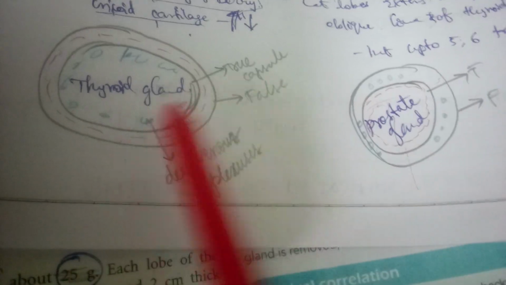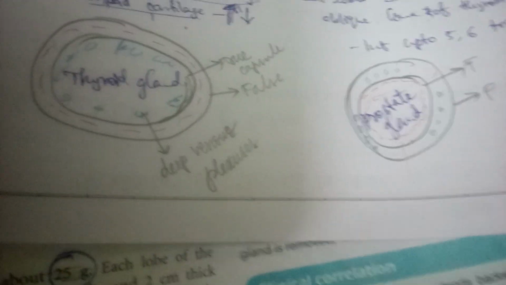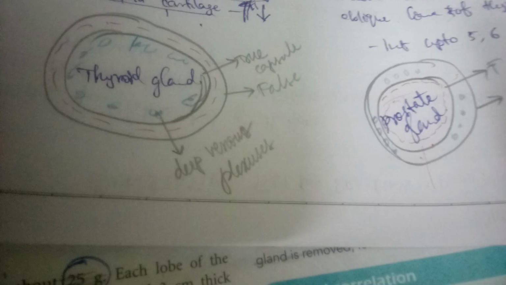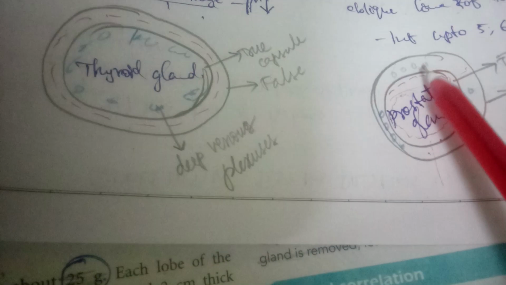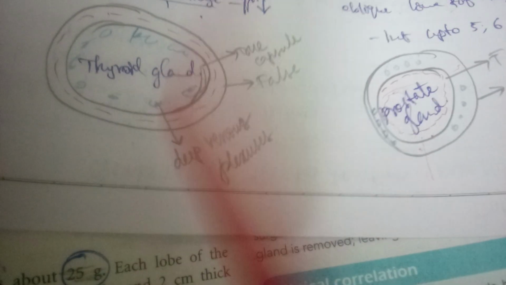Okay, that is the difference between thyroidectomy and prostatectomy. And the difference is due to the placement of the deep venous plexuses: in between the true and false capsules in the prostate gland, and deep to the true capsule in the thyroid gland.